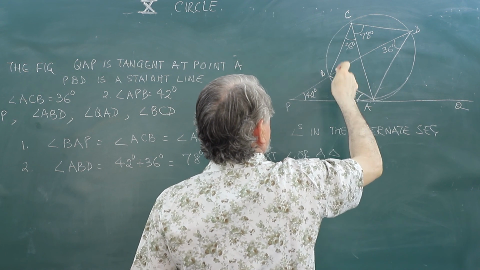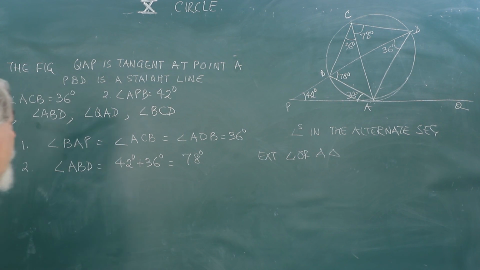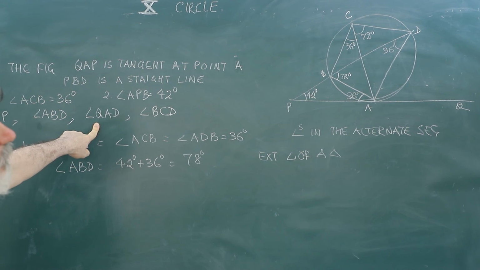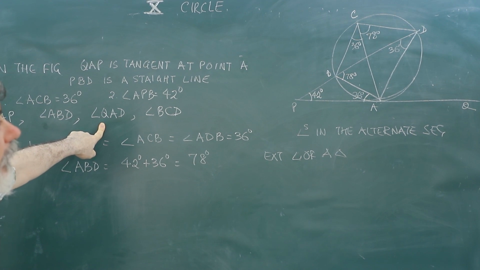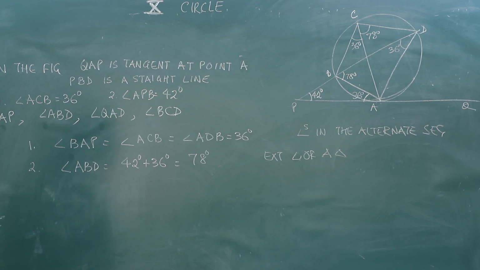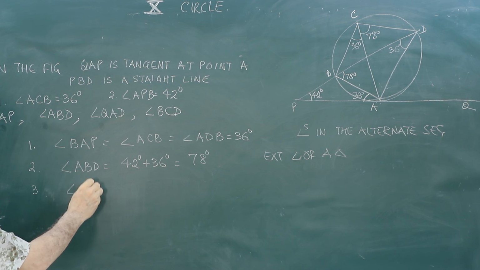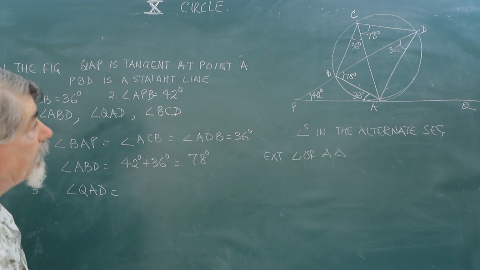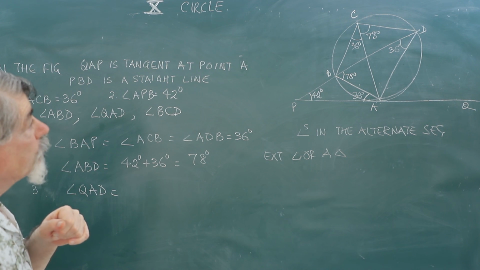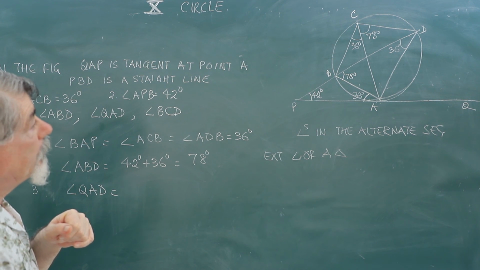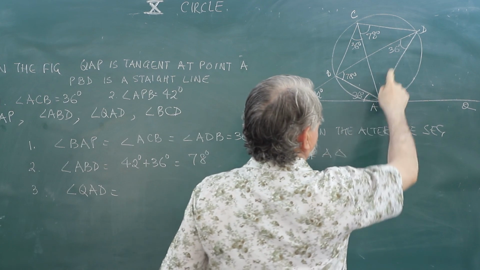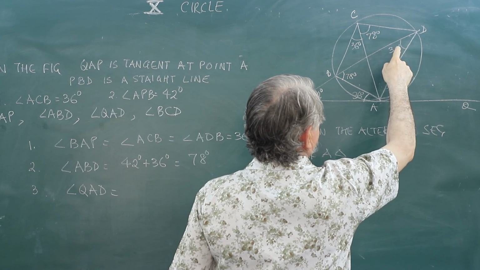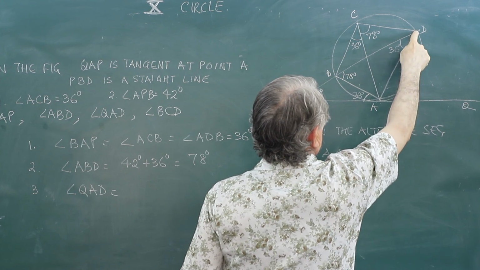Angles in the same segment. We have got ABD. Now QAD. He wants angle QAD. Angle QAD will be equal to angle AB... You can say this is the angle in the alternate segment.